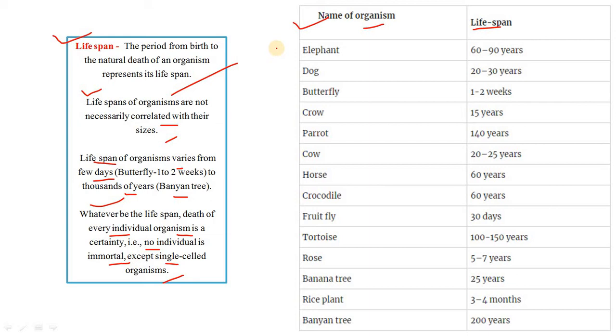So as we know, reproduction is a biological process by which an organism produces offspring similar to itself. First of all, the organism or offspring grows, matures, and in turn produces new offspring by the process of reproduction. All living organisms maintain their population and ensure the continuity of the species. So, lifespan is the period from the birth to the natural death of an organism. After the death of living organisms also, the population is maintained by the process of reproduction.